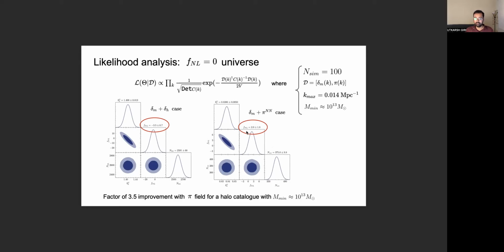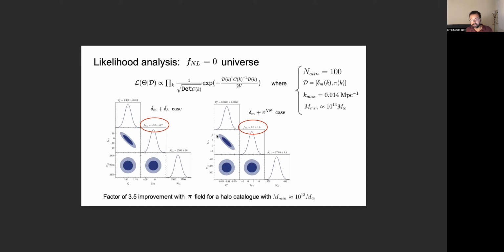We find in our analysis that by analyzing matter and the pi field, we end up constraining FNL to a value close to 2. But if we do the same analysis and instead of using pi, use the halo field, we get a bigger error bar, which is close to 7. So just to summarize and rephrase, a halo plus matter based analysis is the cleanest and most state-of-the-art analysis that we have for constraining FNL.